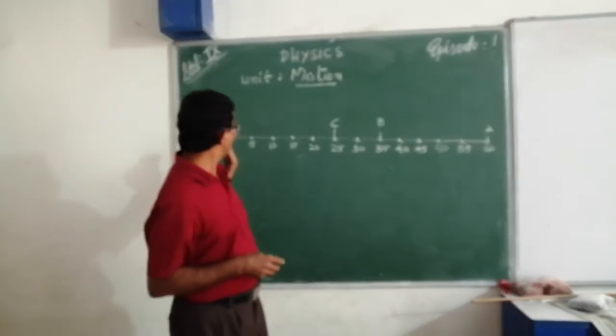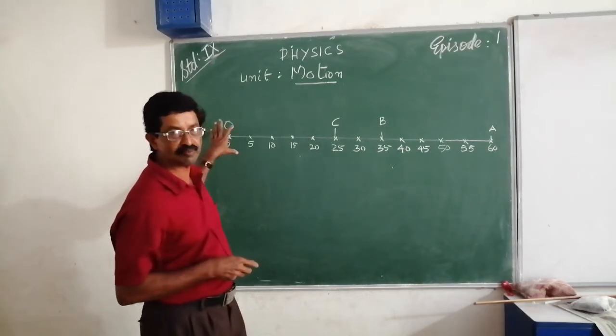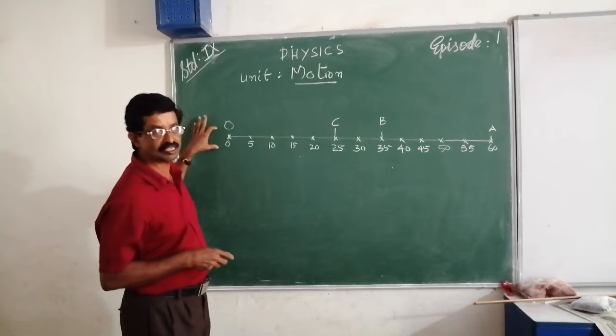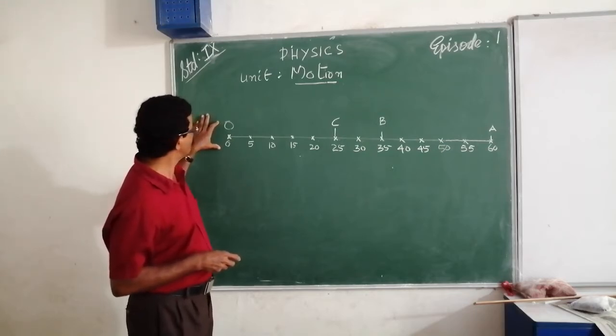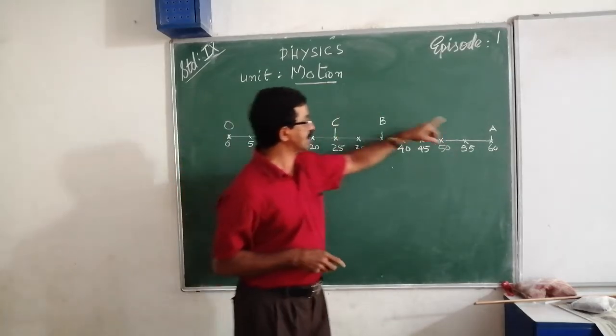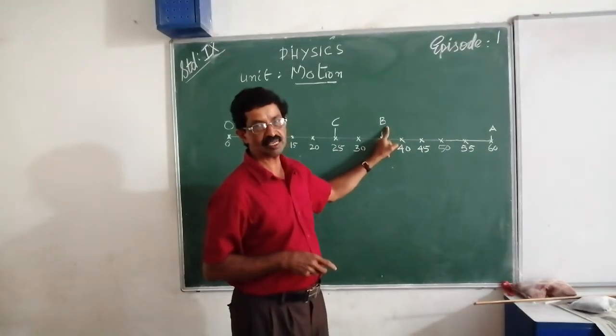In the same way, when we consider straight line motion, we take the reference point as origin. Here you see, a body starts from O and it reaches A through C and B.